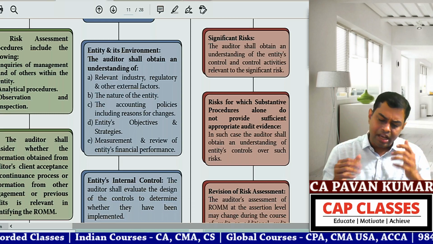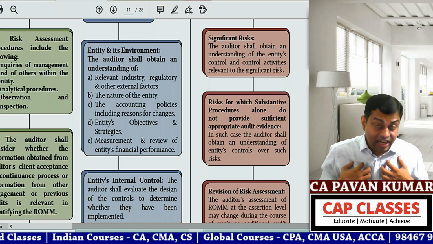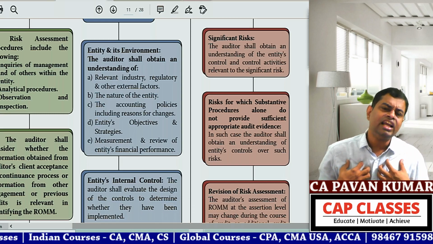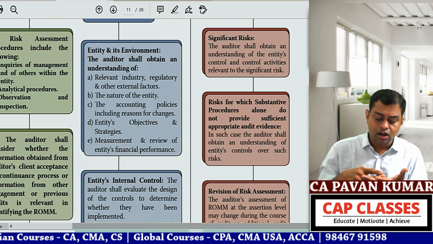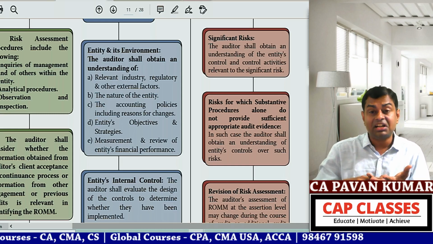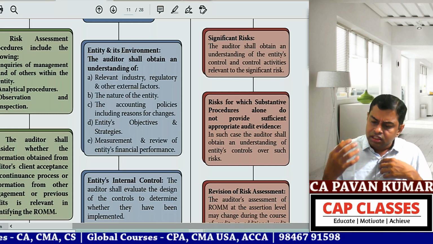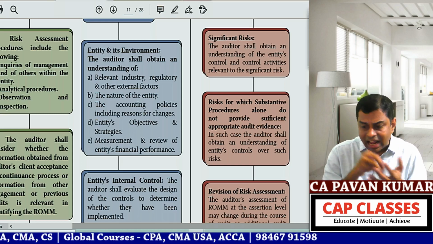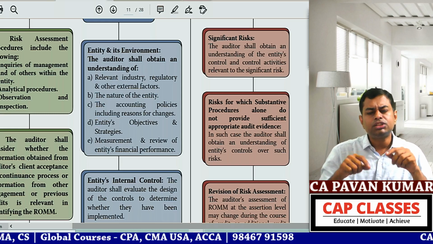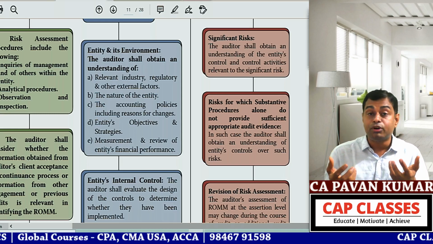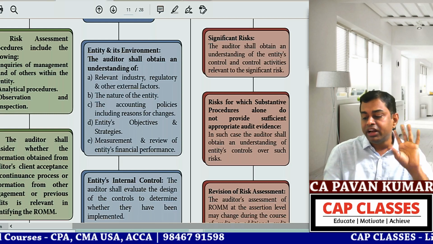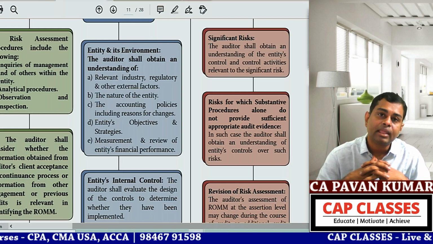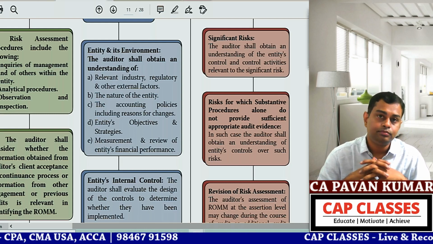properly. For example, imagine, personally, I'm telling you, I have conducted audit of banks. I have conducted liquidation audits, investigations, due diligence, valuations, and tax audits. But there are so many assignments which maybe as a professional I have never done. Say for example, audit of oil refinery I have never done.